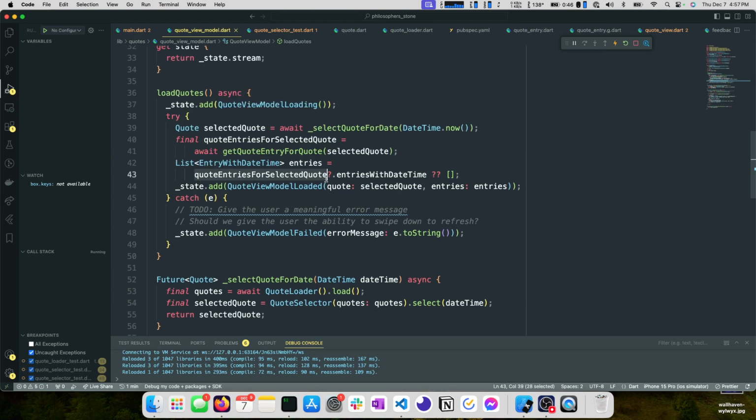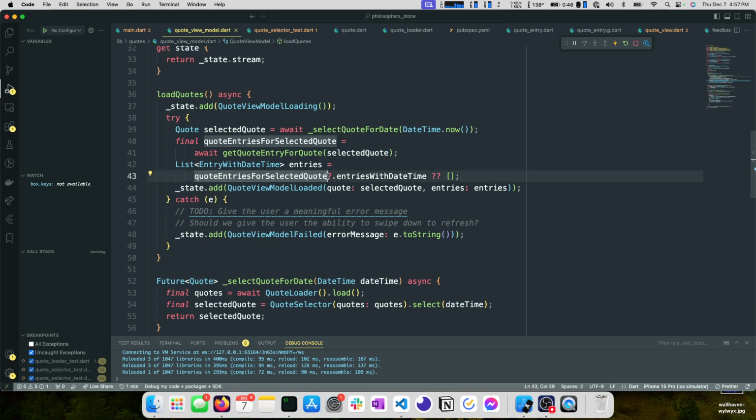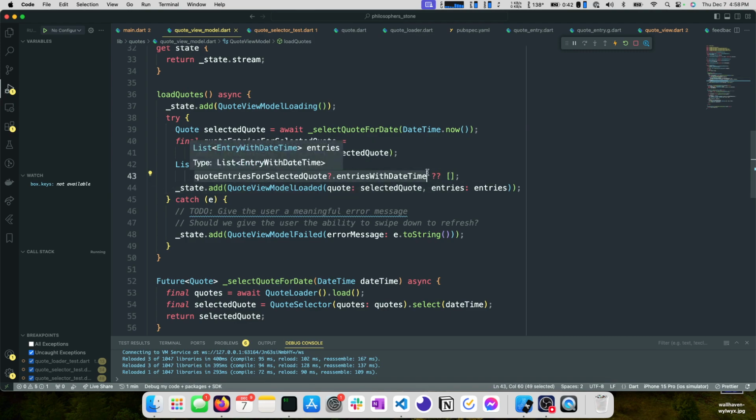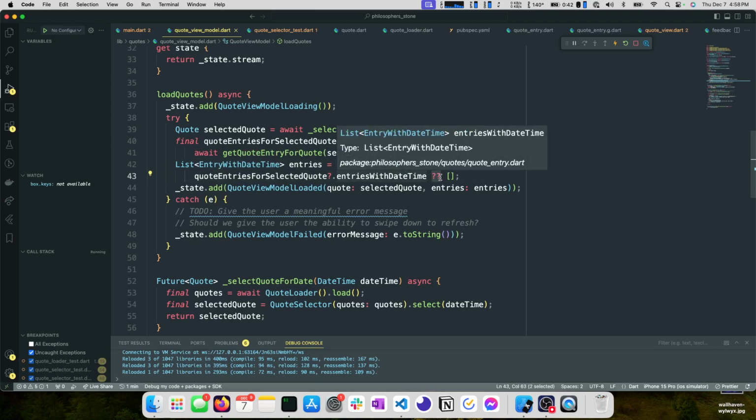So on the next line, we get away from null. We use this value that can be null. We use question mark dot. I'm not sure what the exact name is, but it's basically like a null accessor. So this will access this value if this is not null. If it is null, it won't do this, and it'll just return null in its place. So this is basically saying get the entries with date time, unless this value is null, in which case just keep it null. Then we do this operator, the null coalescence operator, I believe.